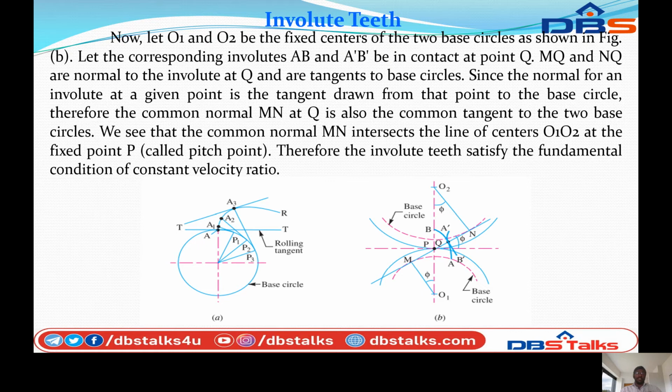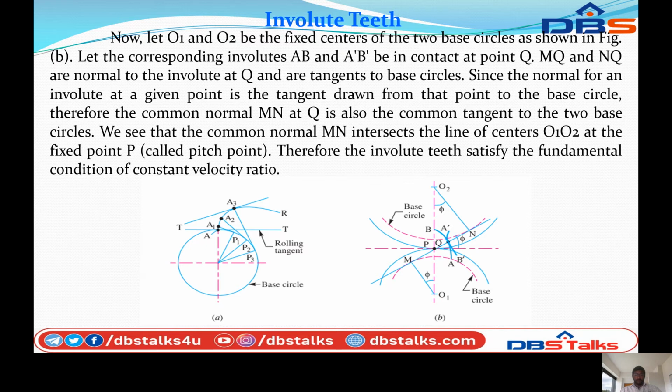Let the corresponding involutes be AB, the dotted line, and A dash B dash, the other involute curve, in contact at the point Q.